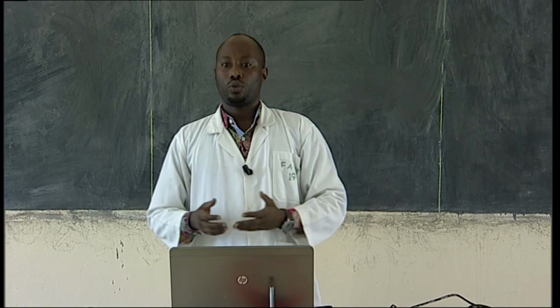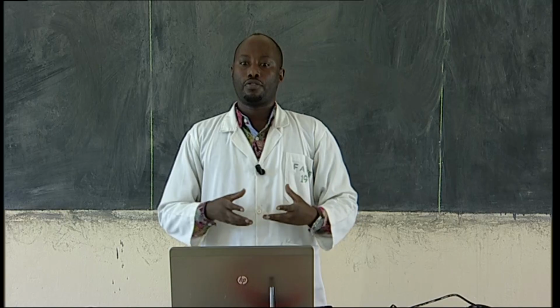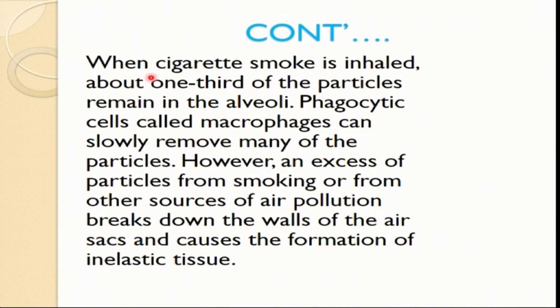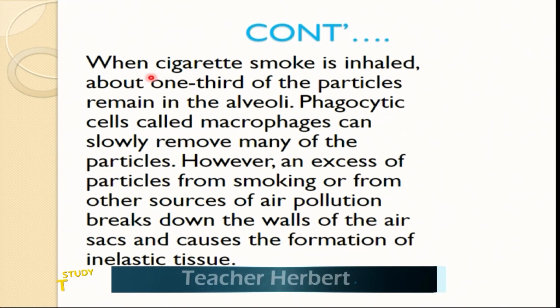Phagocytic cells, which we call macrophages, can remove many of these particles. This is one of the ways the body tries to defend itself against disease-causing agents. The body can remove those things by what we call a phagocytic process, where they are surrounded and engulfed, and eventually released from the body by the process of exocytosis.